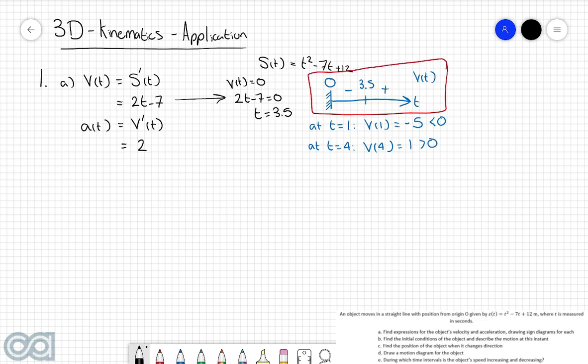Now for the acceleration function, this one here is actually going to be relatively straightforward, mainly because there is no t value in the acceleration, it is just a fixed value of 2. So what that means is, if we want to draw out the sign diagram for a of t, then we just need to once again start at 0, t, and a of t. And we don't have any 0 points, so we're just going to leave this completely open. Now, purely because we know that the acceleration function is just this constant of 2, it means that every acceleration value in here must be equal to 2, which of course is a positive value, so we're going to put a plus for the acceleration sign diagram.